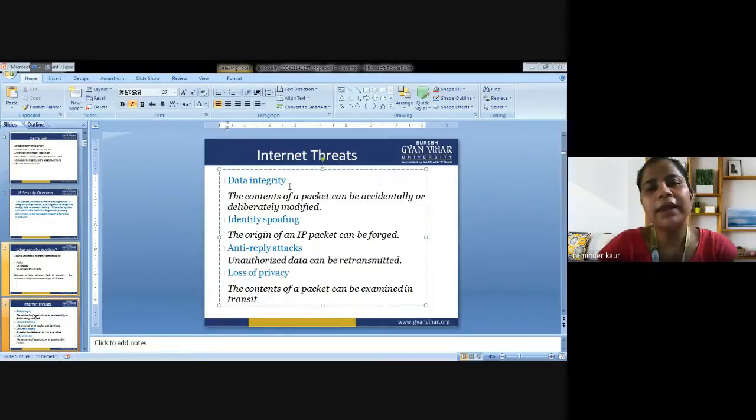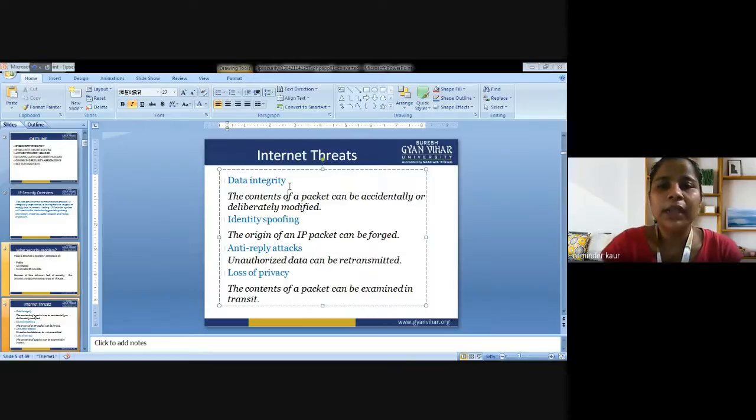Next is identity spoofing. Spoofing means to change the origin. That is, the origin of an IP packet can be forged. Origin means from where it is being originated, for example, from my email account it is being sent. But the hacker has changed all the credentials of the originator. So in this way, the IP packet at the origin site can be forged. Forged means it is a duplicate signature.